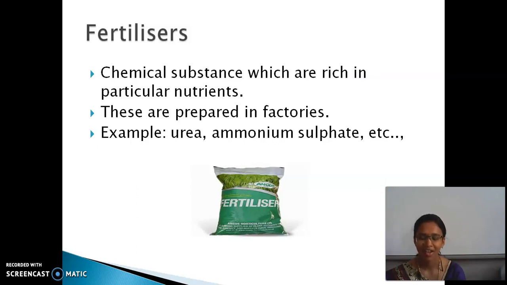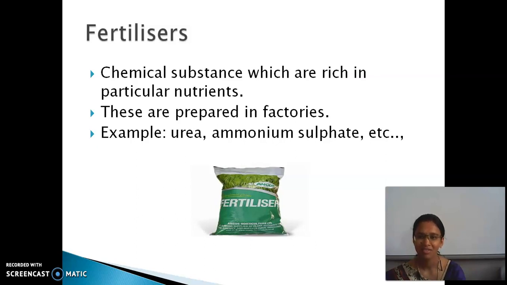So now we will have a short recap of what we have seen from the first. We have seen the definition of agriculture and what is meant by crops. Crops are nothing but a large quantity of plants grown on a land. Based on the seasons we grow them, they are classified into two types, kharif crops and rabi crops.